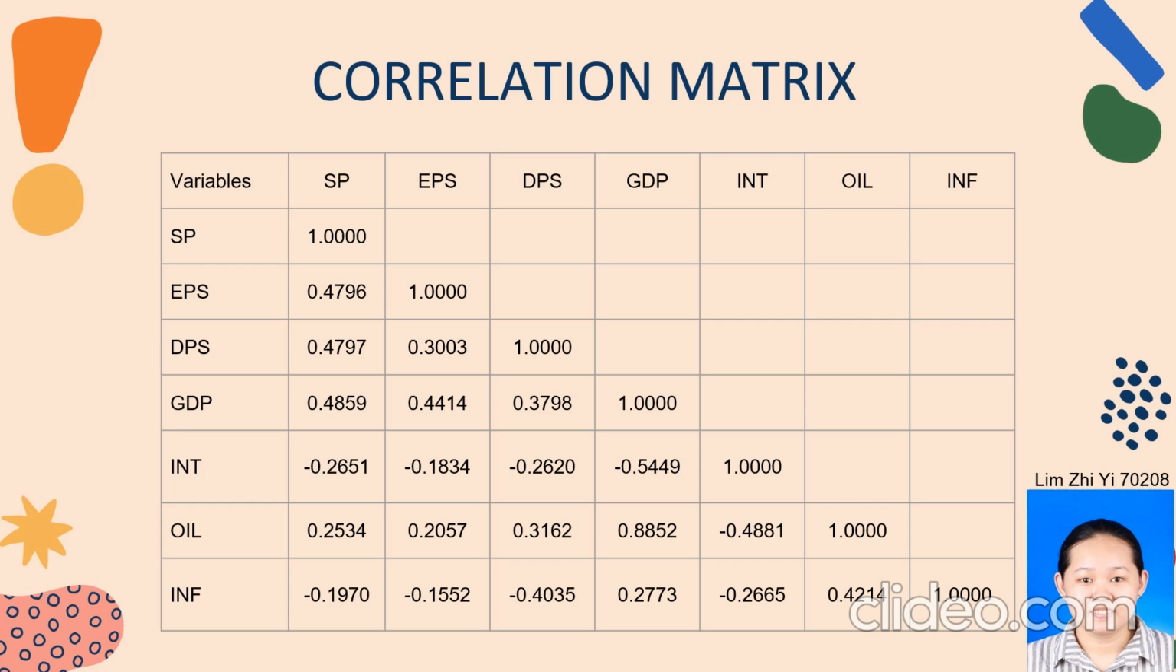Based on the results shown, interest rate is the only variable that has a negative relationship with all of the other independent variables. That's all from me, and I will pass the presentation to the next presenter, Mathew Jong, to explain the diagnostic test of this study.